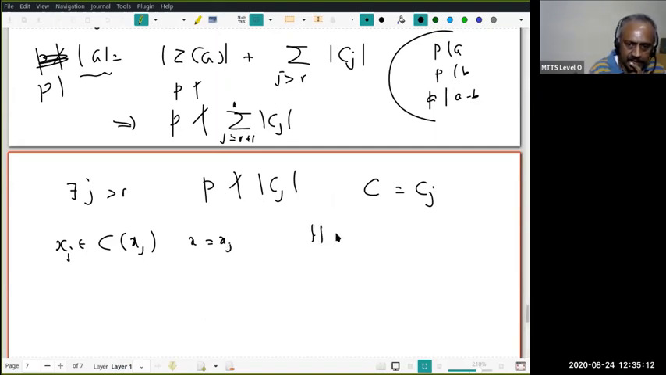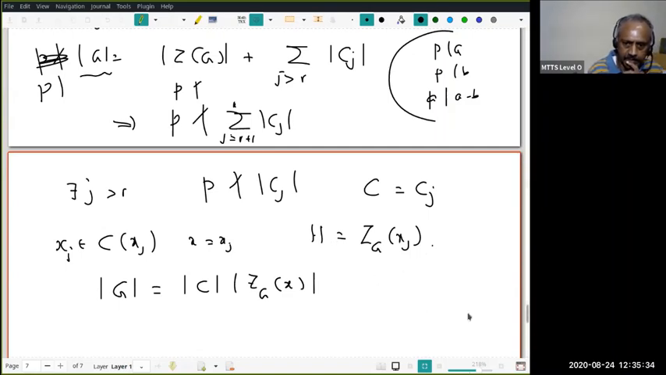And let H equal the centralizer of G in Xj. Yeah, the centralizer of this element. What do we know earlier? We know that |G| equals |C| into |centralizer of G of x|. This is what I denote. Now P divides this and P divides this and P does not divide this. Therefore, what can I conclude? Therefore, I can conclude P divides the centralizer subgroup, right?